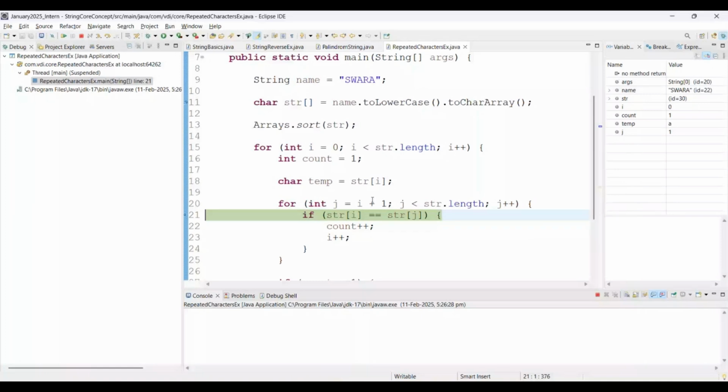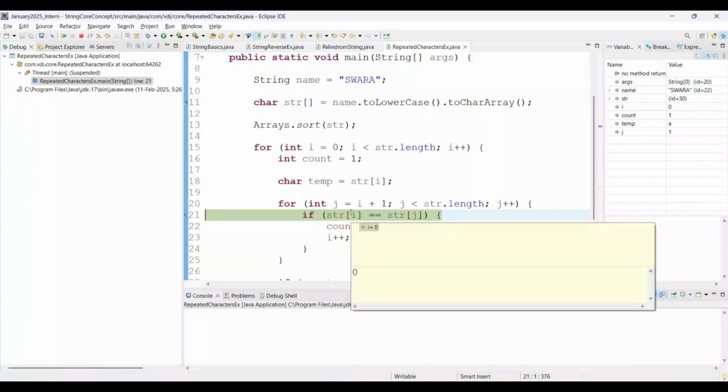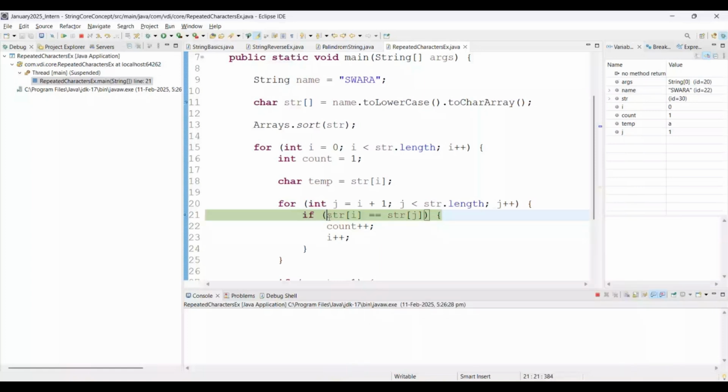Now, what is star of I? 0. What is star of J? Here J is 1, so star of J, it means you can simply say A. Definitely, this is a repeated character. Control Shift I. See, it will give us true. If it's true, it means it will come inside that if condition. F6 for next line. Then count plus plus is available, right? Now count goes to 2.